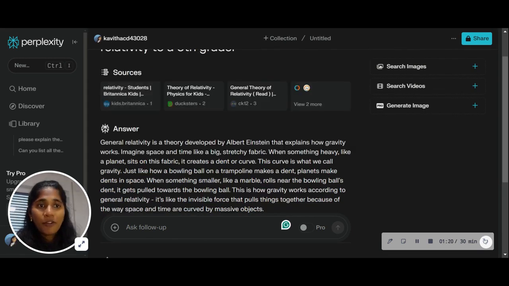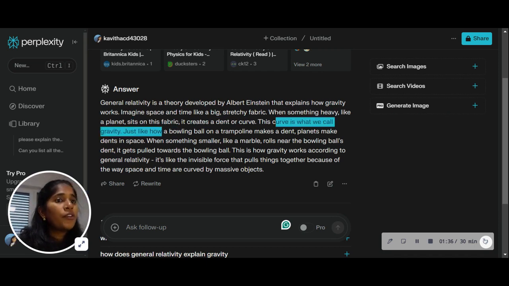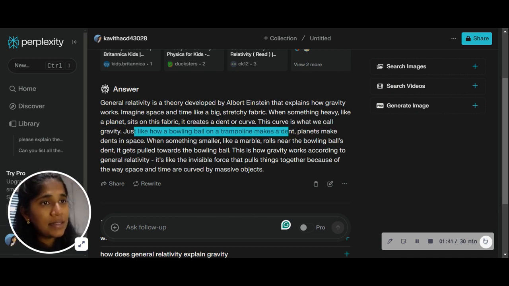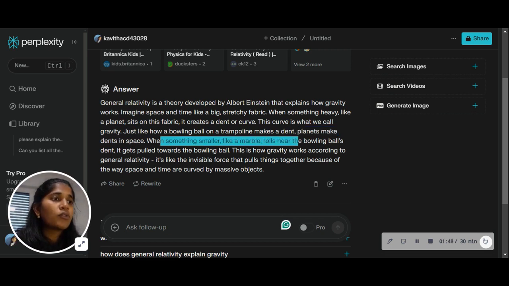Perplexity has done a great job of quoting its sources. But the answer here is general relativity is a theory developed by Albert Einstein. It says, imagine space and time like a big stretchy fabric. When something heavy like a planet sits on this fabric, it creates a dent or a curve. The curve is what we call gravity. And just like how a bowling ball on a trampoline makes a dent, planets make dents in space. When something smaller like a marble rolls near the bowling ball's dent, it gets pulled towards the ball. This is how gravity works according to general relativity.